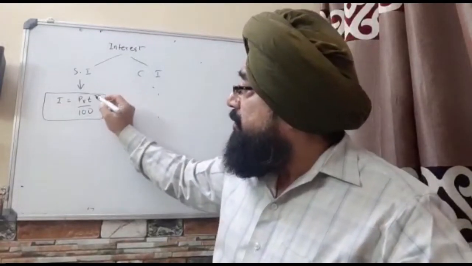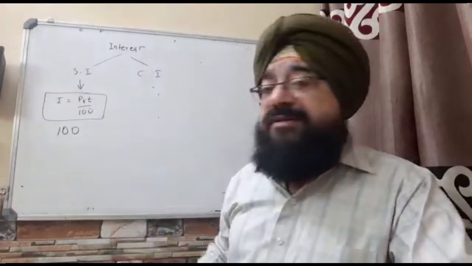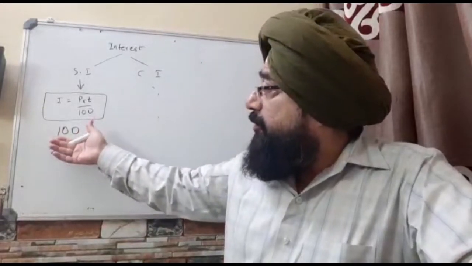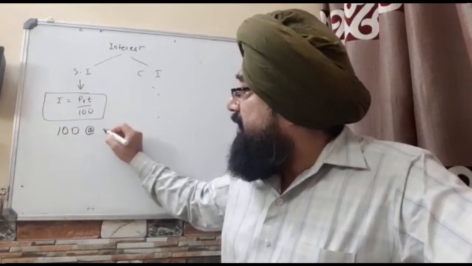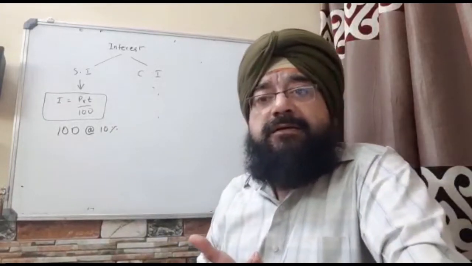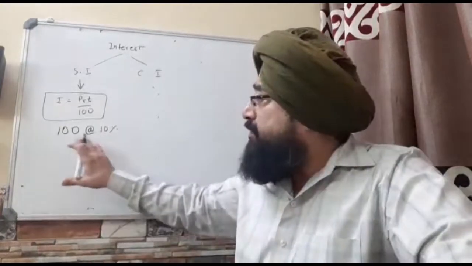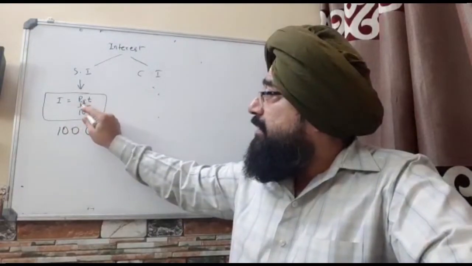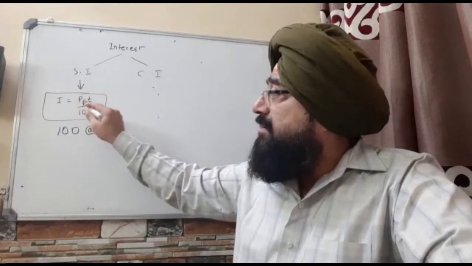And what we do is, if the number of years goes on increasing, say a man has taken a loan of 100 rupees from somebody, and he gets the loan at a rate of 10%. So if he takes that loan for 1 year, at the end of 1 year he will give back 100 rupees as well as 10% of 100 rupees. That is, you can see 100 into 10 into 1 over 100, and 100 cancels. 10 into 1, that is 10.